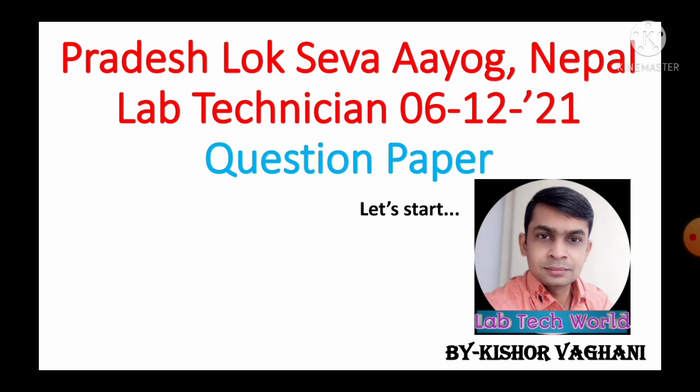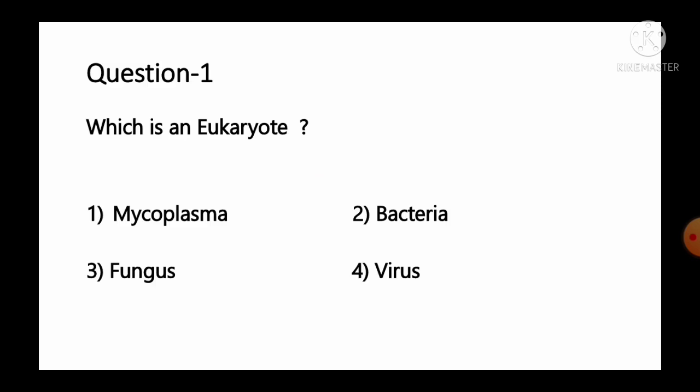Let's start today's question paper with solution. Question number 1: which is an eukaryotes? And the options are: number 1 mycoplasma, number 2 bacteria, number 3 fungus, number 4 virus.